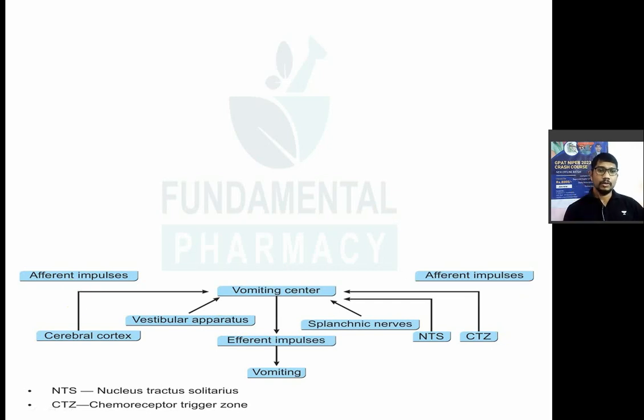Vomiting क्यों होता है? Vomiting is nothing but a kind of reflex of your body. If there is any irritant drug, any irritant chemical, any toxins, any poison in your GIT, it is to be removed, it is to be expelled from the GIT, and for that your body has its own reflex, its own mechanism to remove that toxin or poison or irritant chemical from your GIT in the form of vomiting. So vomiting is a kind of protective reflex.